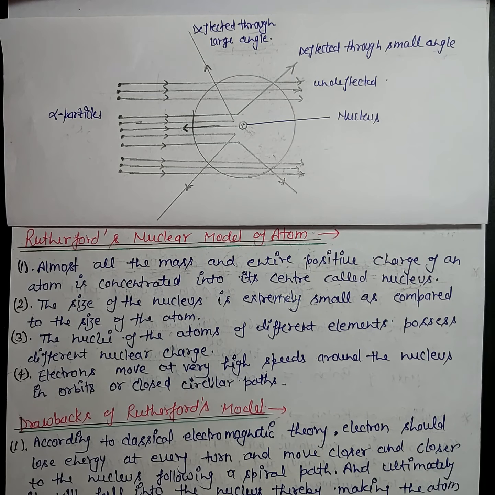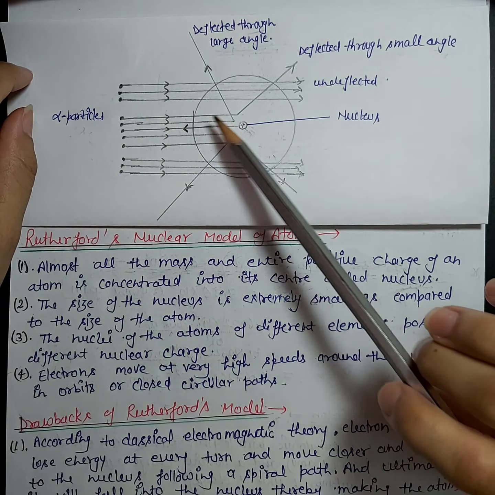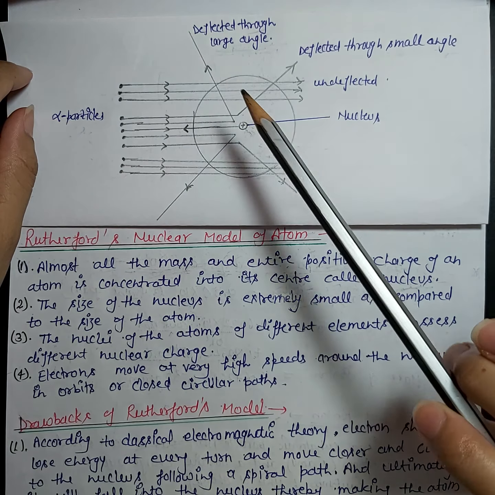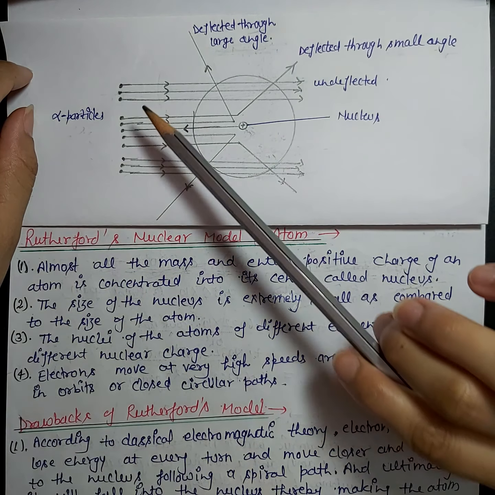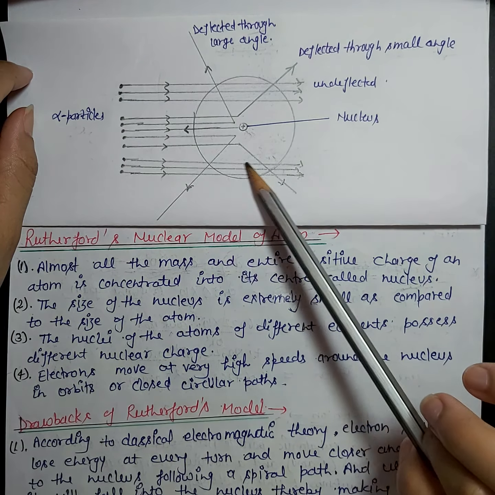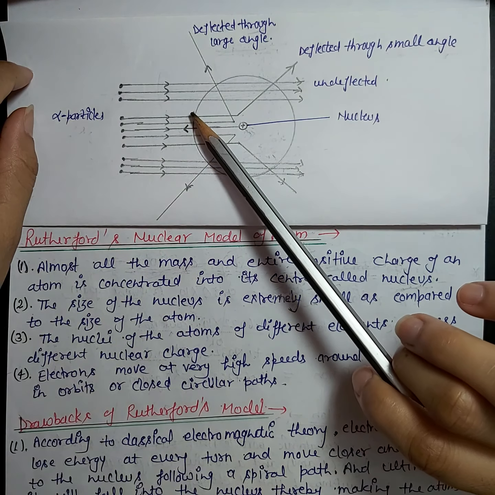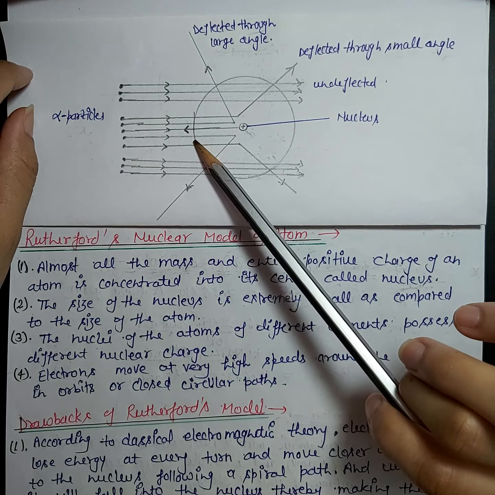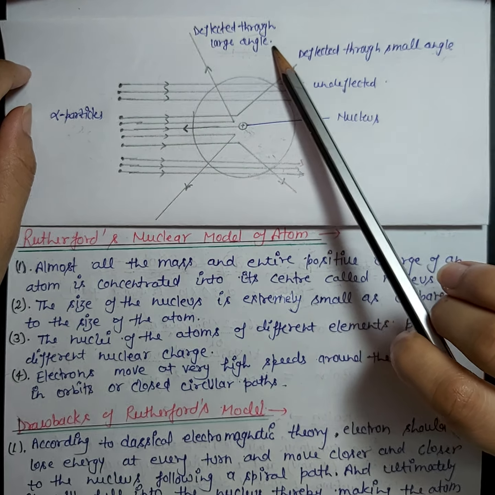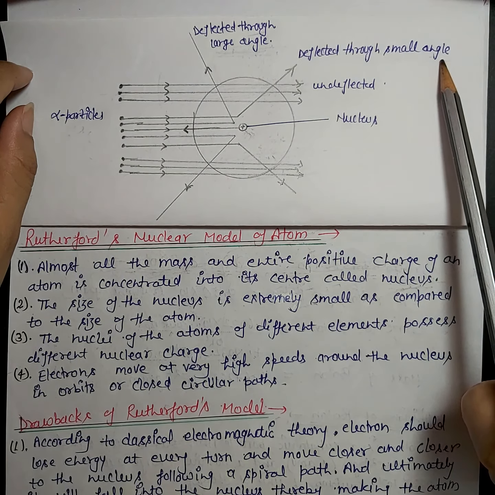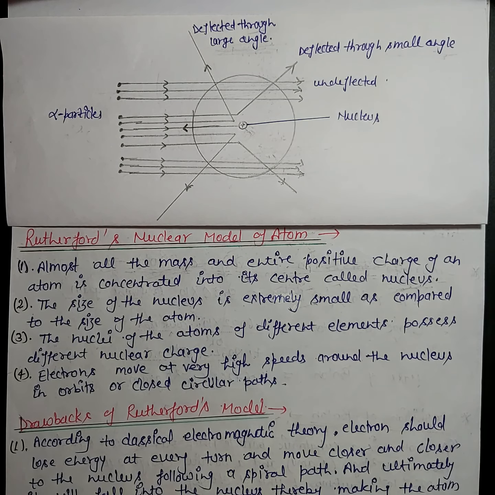Today I have taken this diagram of alpha particle scattering experiment. Actually both the diagrams are the same, but this diagram is at the atomic level. So this diagram shows that alpha particles attack the atom of gold, and most of the alpha particles cross this atom easily without any deflection, and a few of the alpha particles are getting deflected through large angles or small angles.